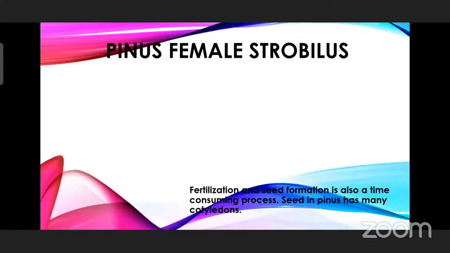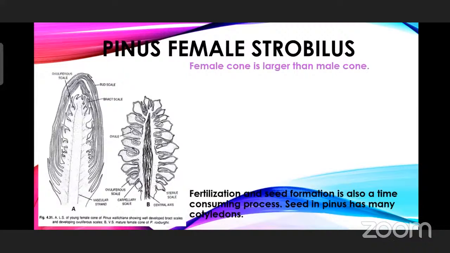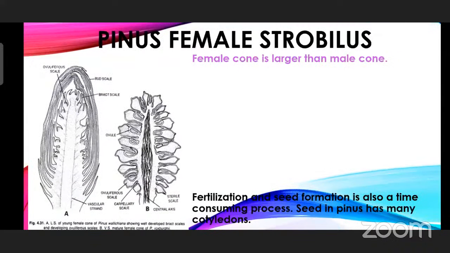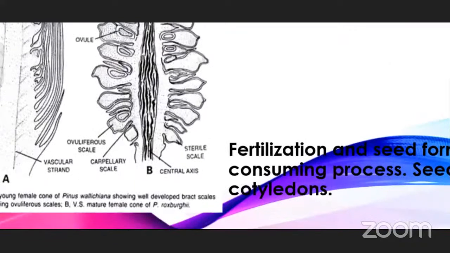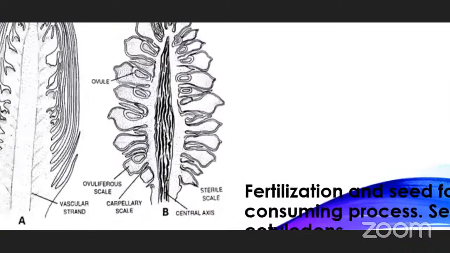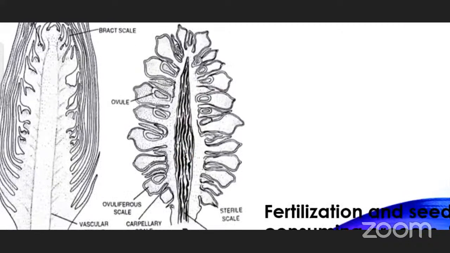Coming to the female strobilus of pine, it is representing the female flower, and it is larger than the male cone. It also has the same appearance, in acropetal fashion. You can see the ovule, but before that you can see the central axis here. This is the central axis, and you can see a number of ovuliferous scales.